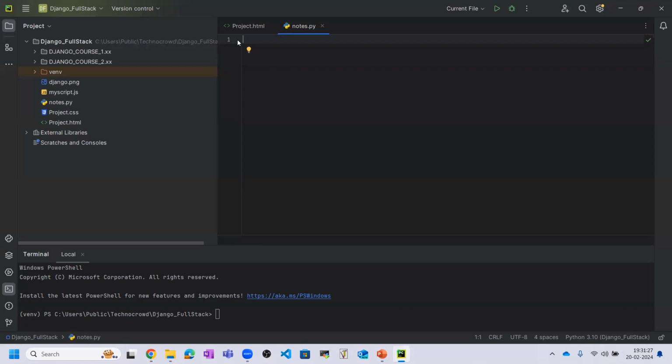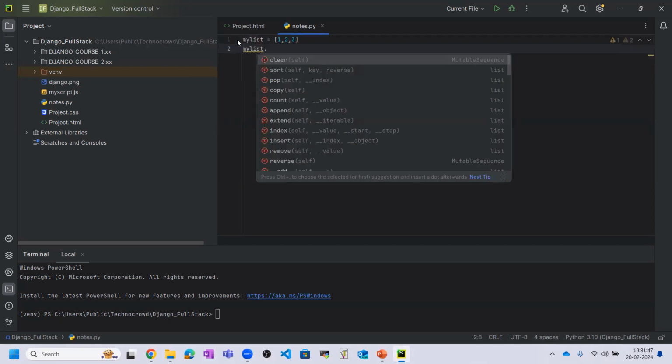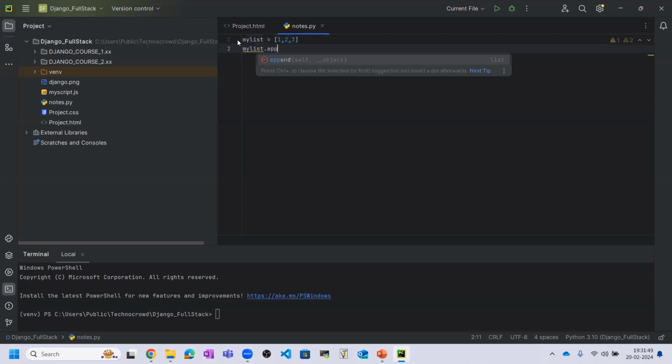I am starting from the very basics. Let me create one list. You already know how to create a list: 1, 2, 3. Here I created a list with three elements. Now I'm appending something to it, because a list is mutable.